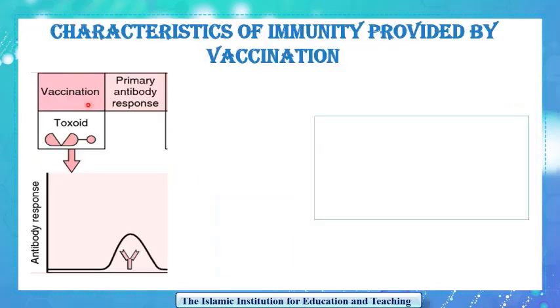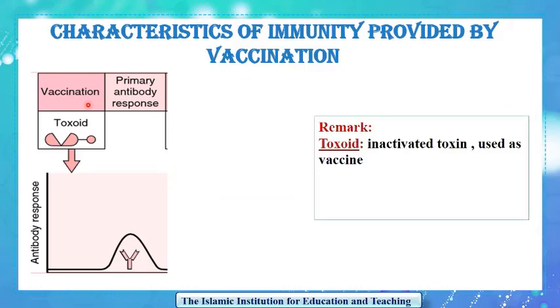The vaccine against polio is taken at ages 2 months, 4 months, 6 months, and from 4 to 6 years old. Suppose a person is vaccinated against a certain microbe. He is injected with a toxoid. The toxoid is an inactivated toxin used as a vaccine. Inactivated means not active. His immune system develops a primary antibody response which is slow to start and characterized by a low amount of antibodies that disappear after a few days.